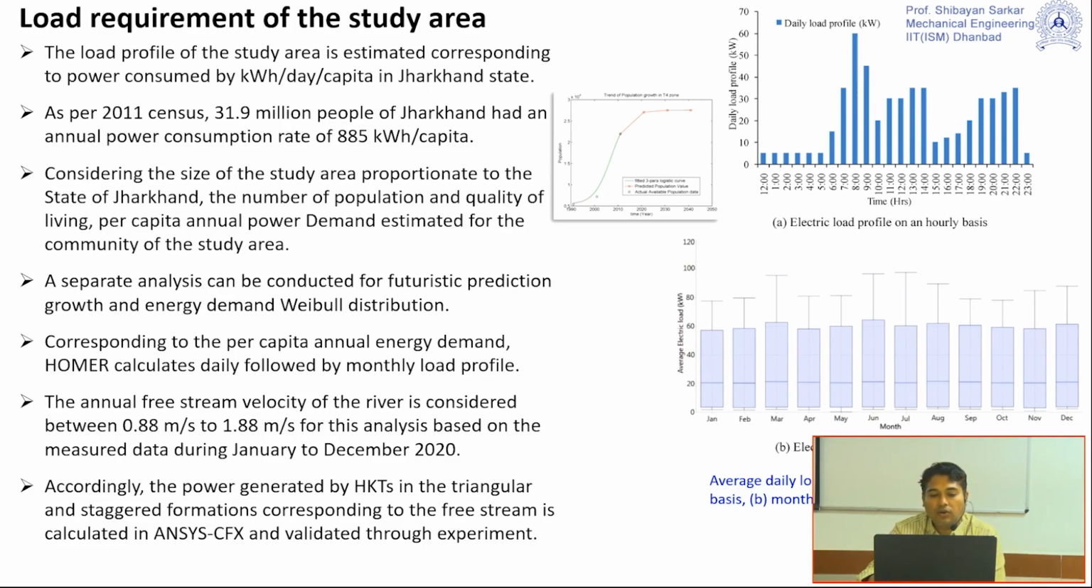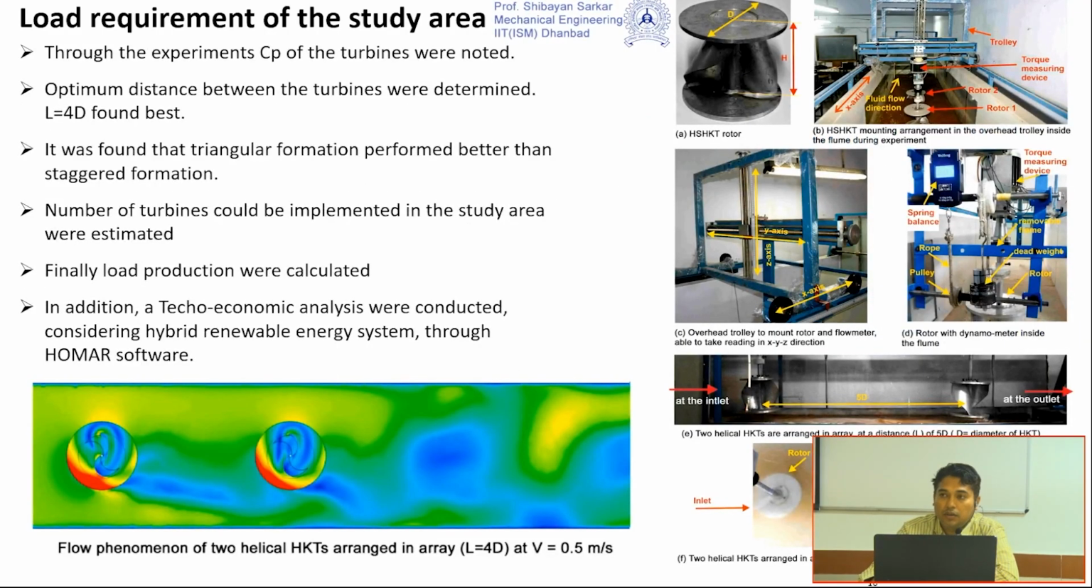So we have used all this data and put it in the HOMER software. But before going into the HOMER software, what we found out is that not a single turbine is capable of giving that much energy to fulfill the energy requirement of this area. So multiple turbines may be required to be installed. The question is how many turbines are required, and how to place them.